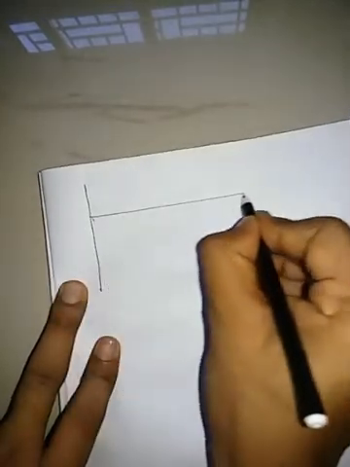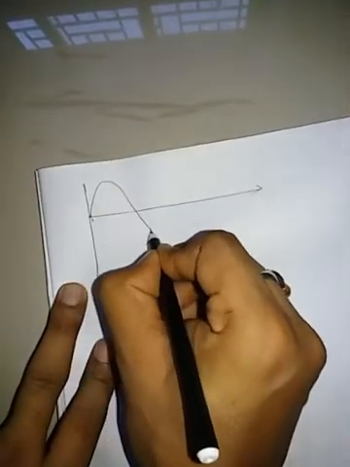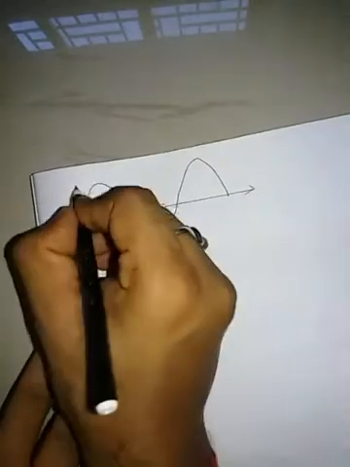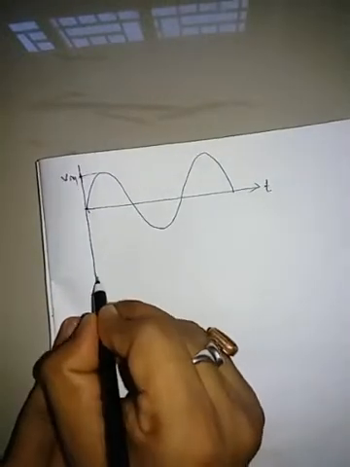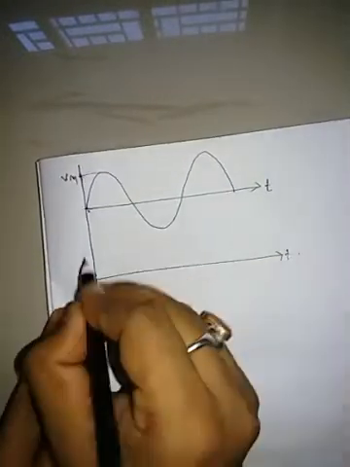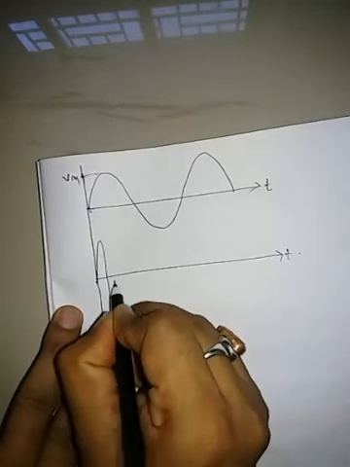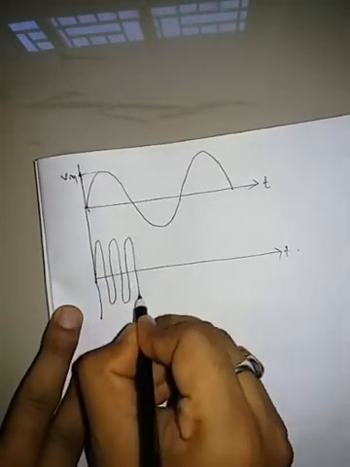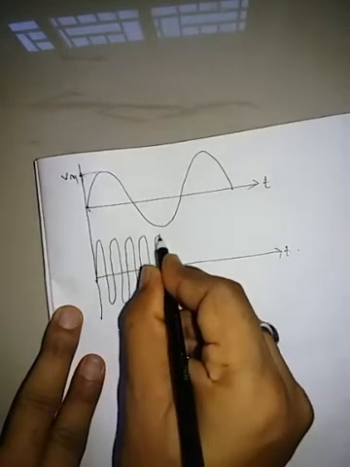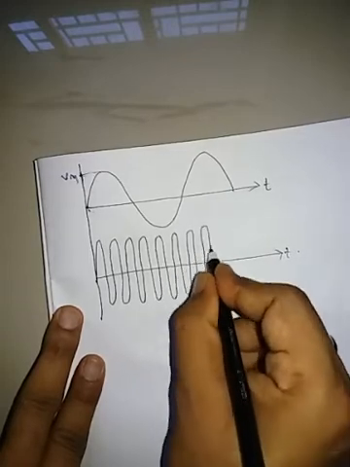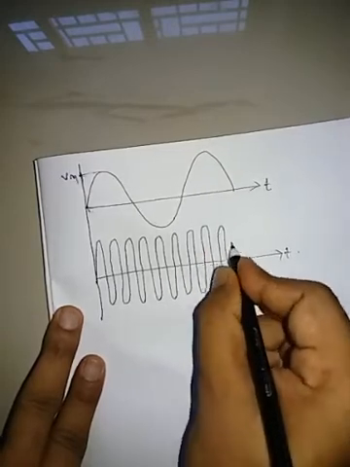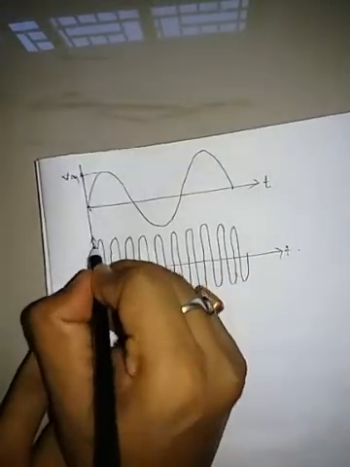So what is the waveform of FM? This is the modulating signal, this is Vm, and this is the carrier signal, Vc.